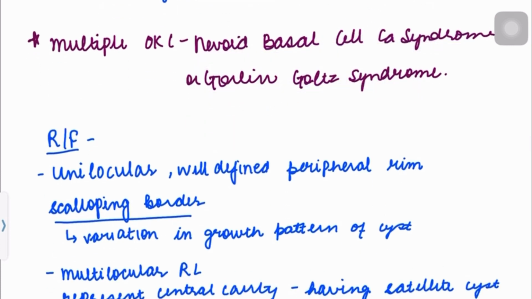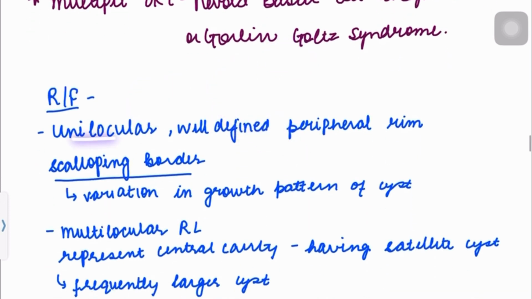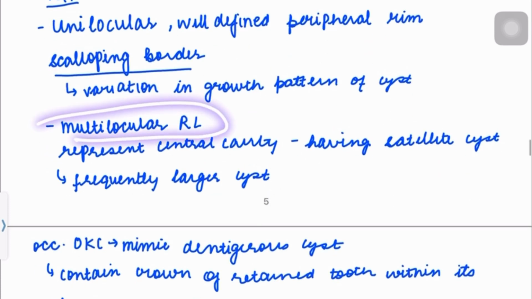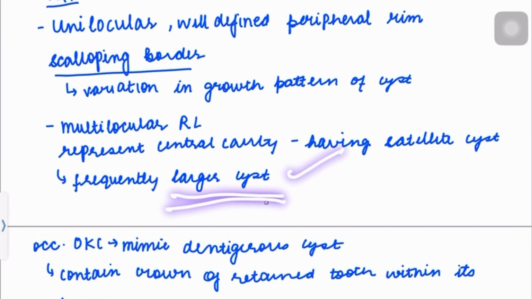Now let's see radiological features. These can present as either a unilocular radiolucency or a multilocular radiolucency. If there's a unilocular radiolucency, it will be well defined, a peripheral rim will be present, and a scalloping border will be present, which shows the variation in the growth pattern of the cyst. If there is a multilocular radiolucency, it represents a central cavity having satellite cysts, and this is usually seen in larger cysts.